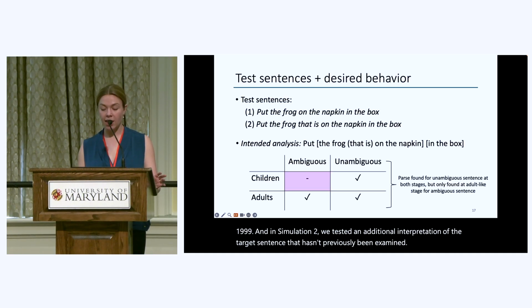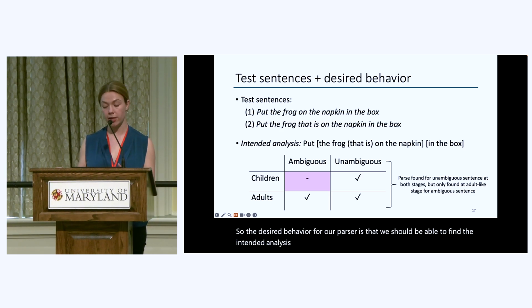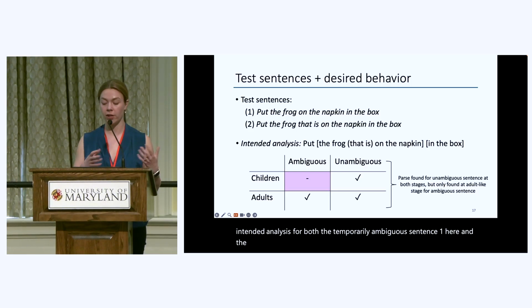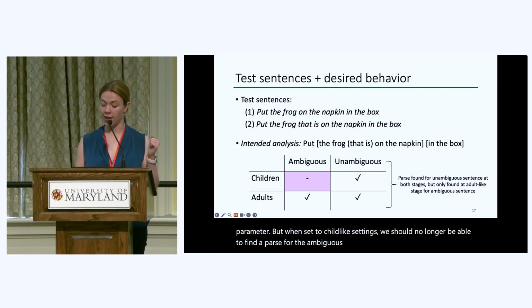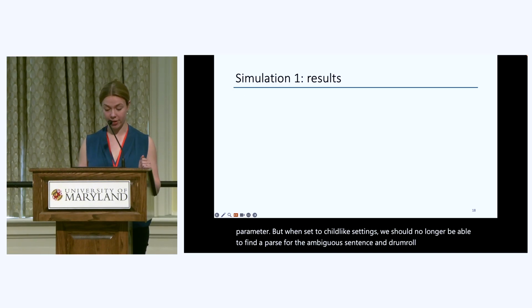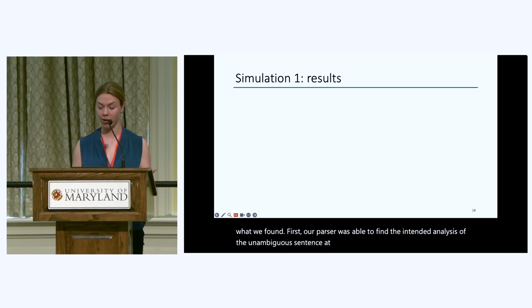So the desired behavior for our parser is that we should be able to find the intended analysis for both the temporarily ambiguous sentence 1 here and the unambiguous sentence 2 when it's set to adult-like settings of either parameter. But when set to child-like settings, we should no longer be able to find a parse for the ambiguous sentence. And drum roll, please. Here's what we found. First, our parser was able to find the intended analysis of the unambiguous sentence at all values of parameters K and W. So going forward, I'll just be focusing on that temporarily ambiguous sentence.